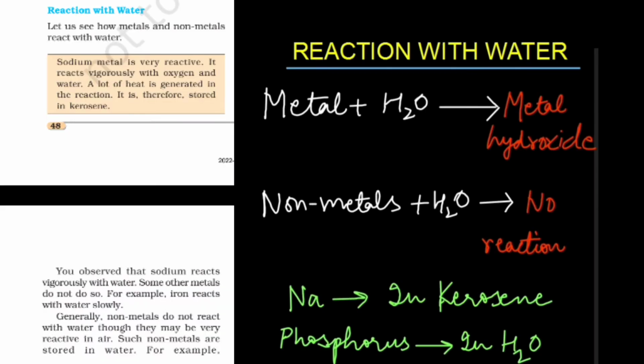Now we will see how the metals react with water. The metals react with water and form metal hydroxide, whereas non-metals do not show any reaction with water. Here we have 2 points which should be noted. Sodium, which is a metal, is kept in kerosene because it is highly reactive with oxygen. That is why, in order to avoid explosion, we keep it in kerosene.